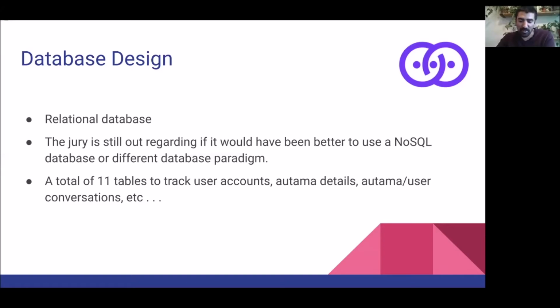Just to briefly describe our data, we have 2 main tables, an Autama and a user, and 9 additional tables that track various ways of associating these 2 tables. So, mimicking Tinder, when a user matches with an Autama, conversations users have with Autamas, and obviously linking a user to the Autama they create.